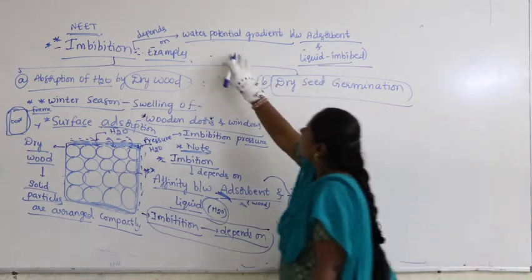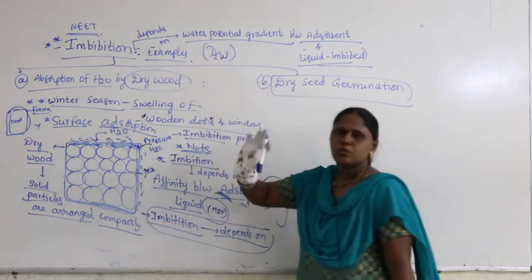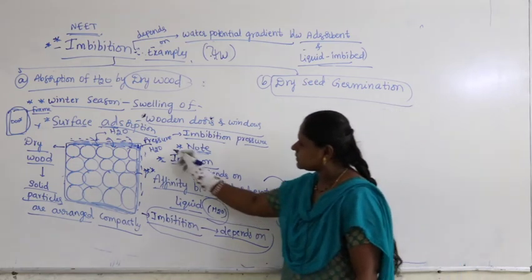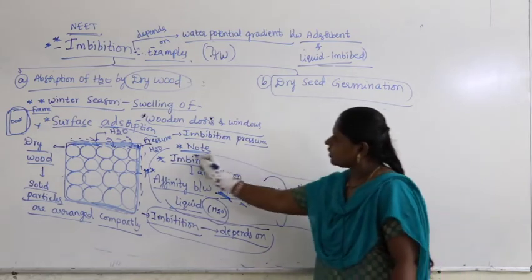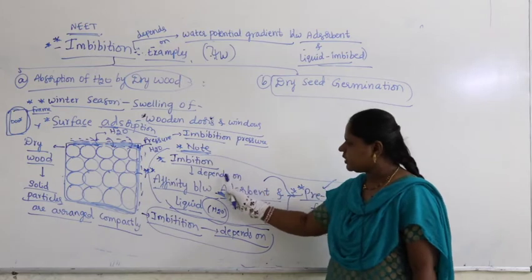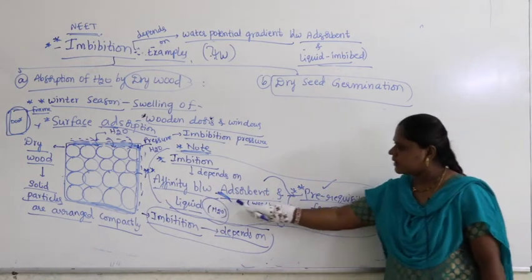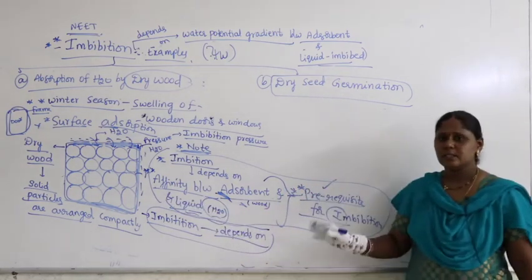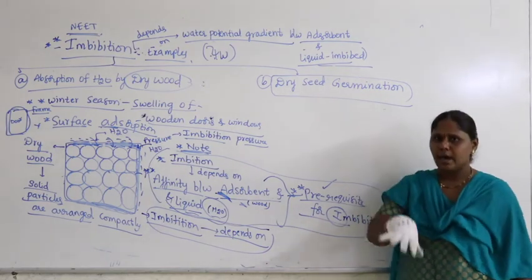So what is this water potential? Two statements are very important. What are the two statements? Again I repeat, two statements are important. What is the first statement? Imbibition depends upon affinity or interaction between adsorbent and liquid. That is a prerequisite for the imbibition to happen.